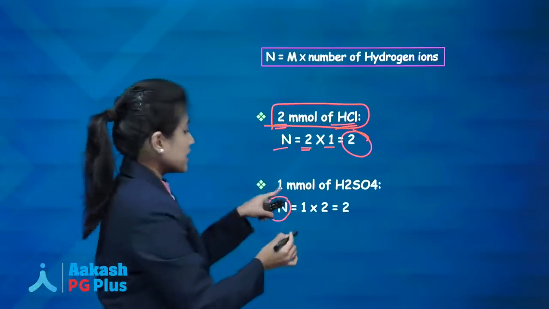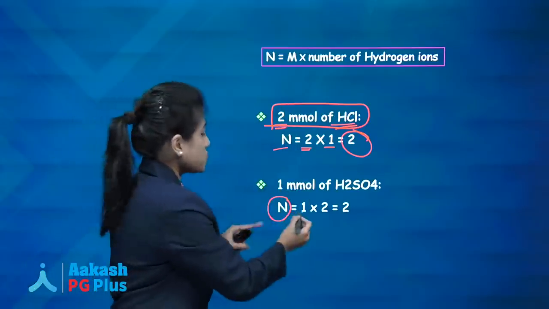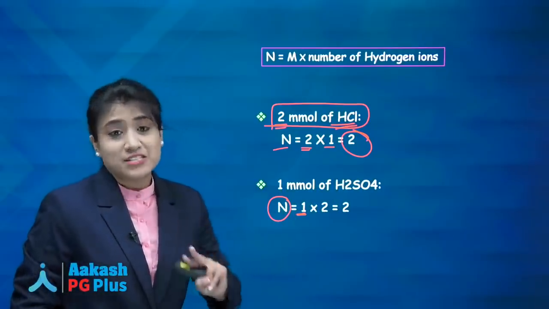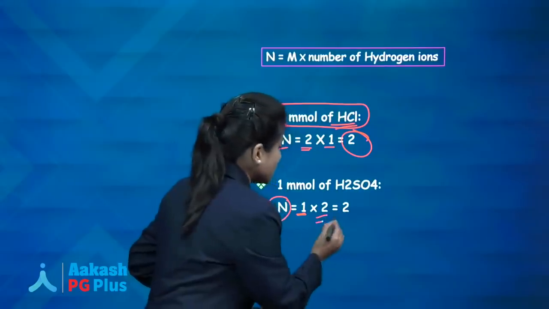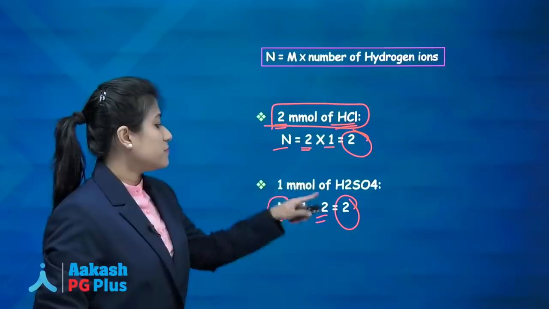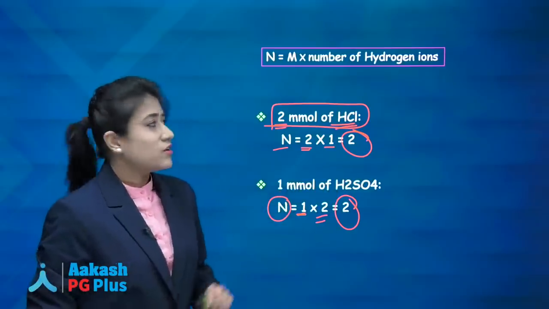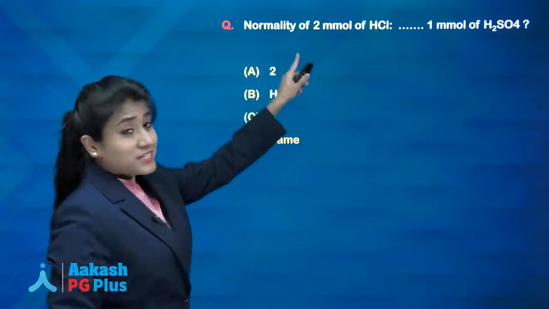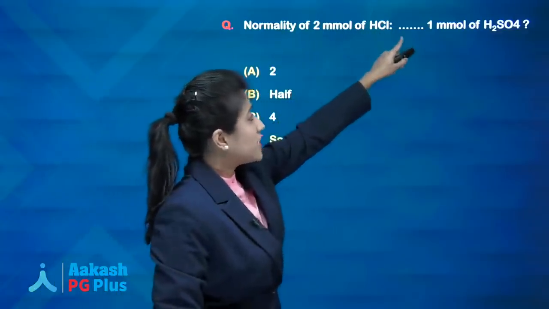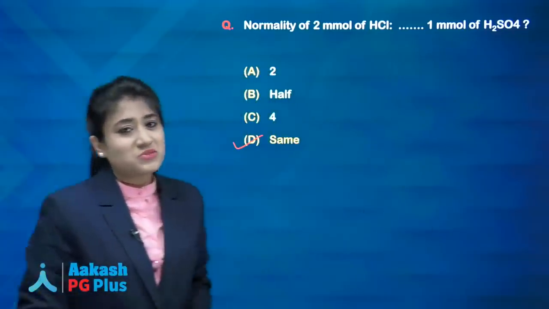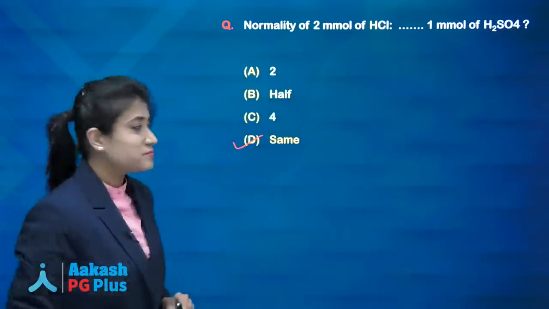Normality is equal to, we are having 1 millimole, so molarity is 1. What about H2SO4? H2SO4 is giving 2 H plus ions, so it will be 2. So again we are having normality of 2 for 1 millimole of H2SO4. So here the answer will be same, that is normality of 2 millimole of HCl is same as that of 1 millimole of H2SO4. Okay guys.